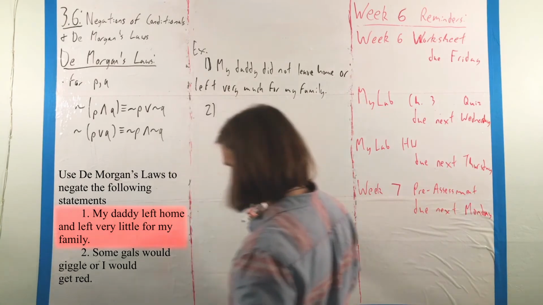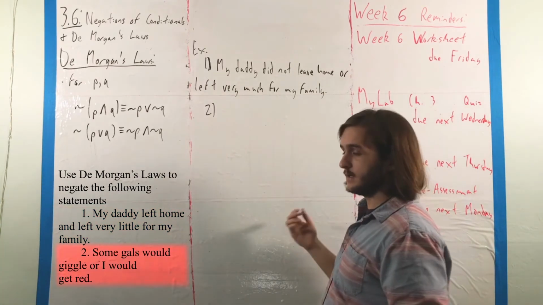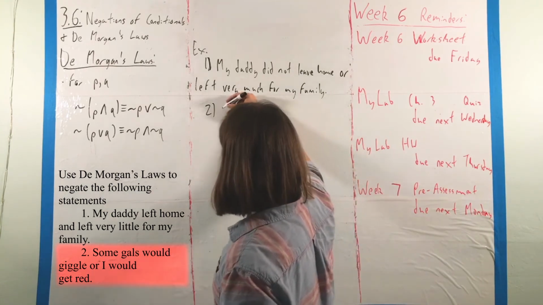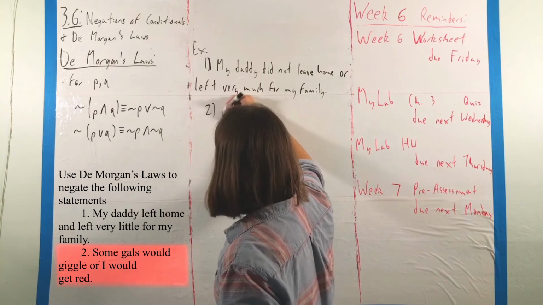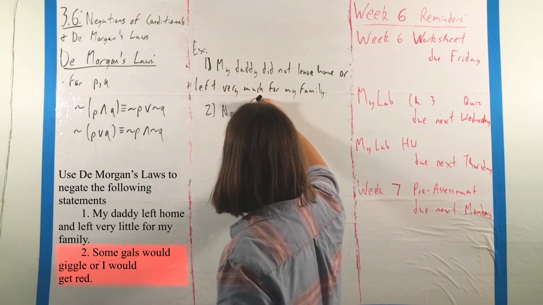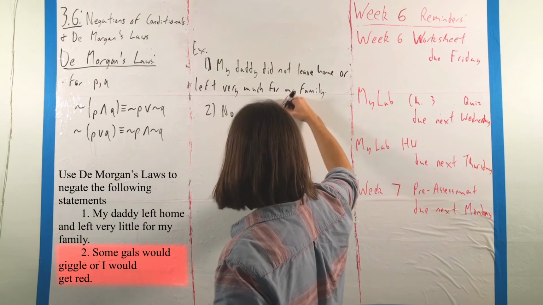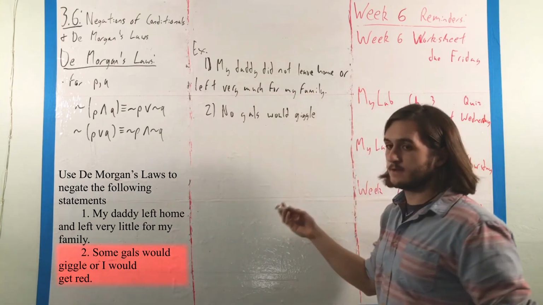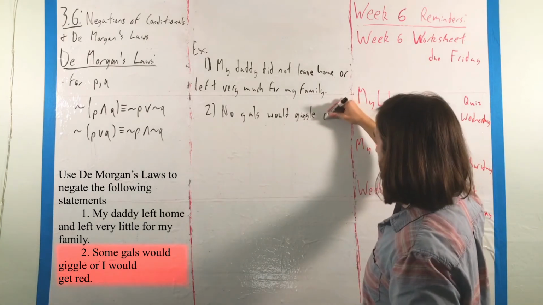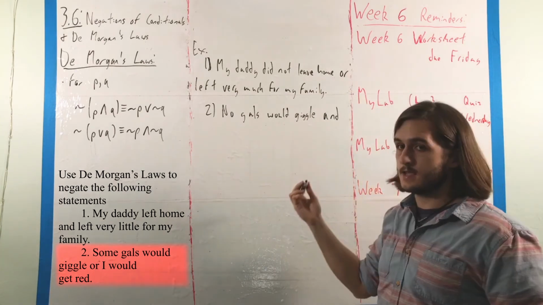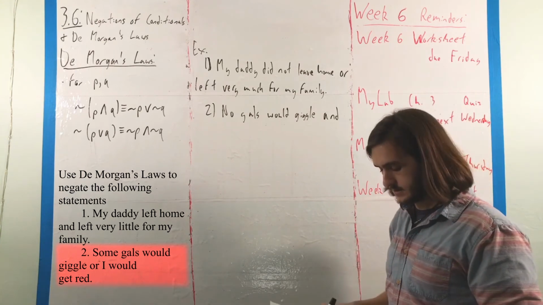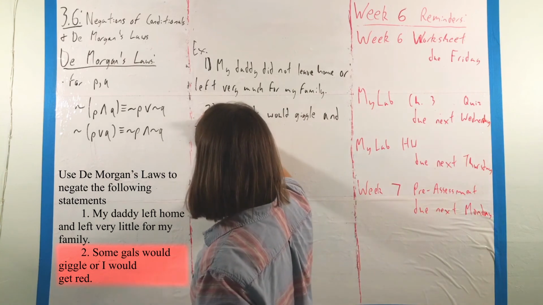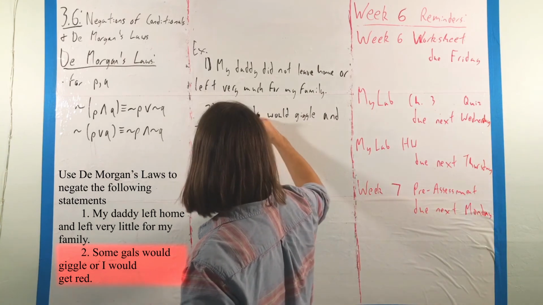Meanwhile, for the second, we can start by negating that first part, where we have some gals would giggle. That can be rewritten as either all gals would not, or no gals would giggle. Then, because we have the disjunction or, when we negate that, we get and. And finally, for our last term, we have I would get red. That very simply becomes I would not get red.